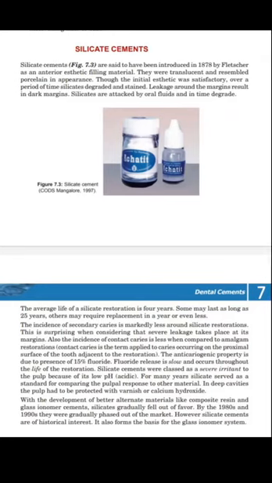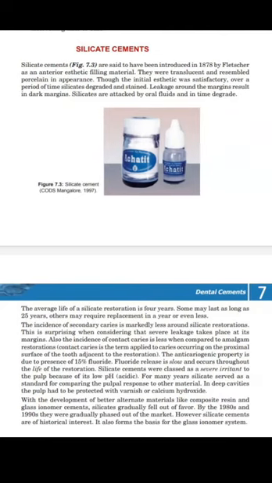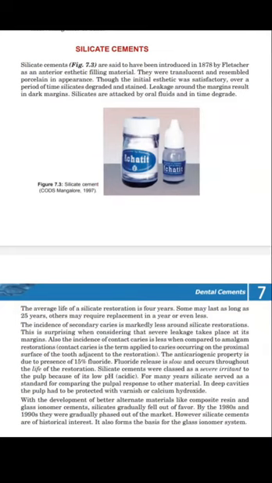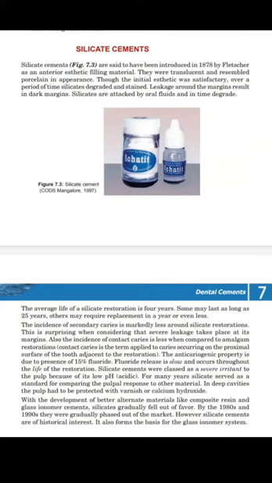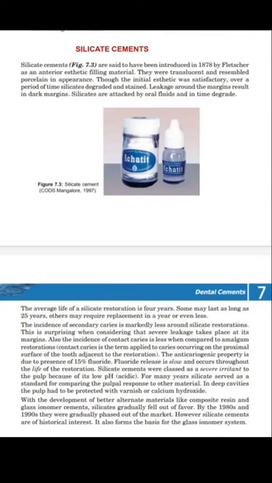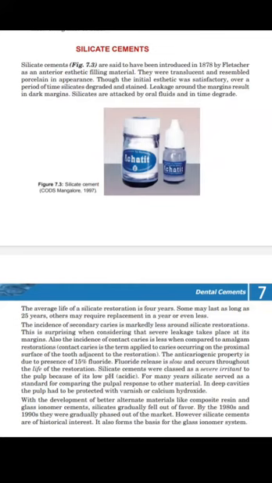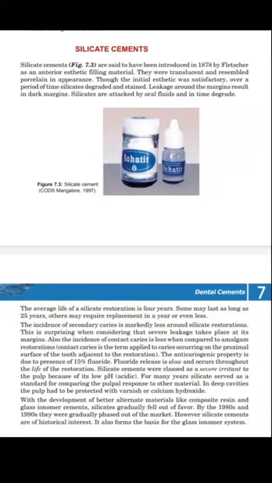The incidence of secondary caries is markedly less around silicate restorations. Why? Because they have fluoride releasing capacity, and we know that fluoride prevents dental caries. This is surprising considering that severe leakage takes place at the margin. Though there is severe leakage, the incidence of secondary caries is less around silicate restorations.